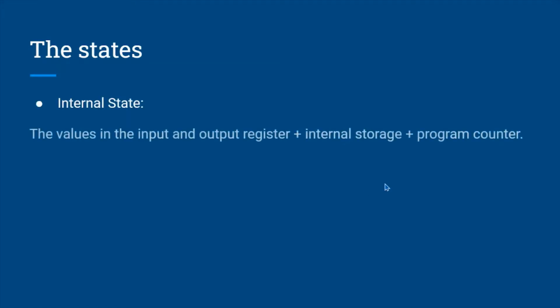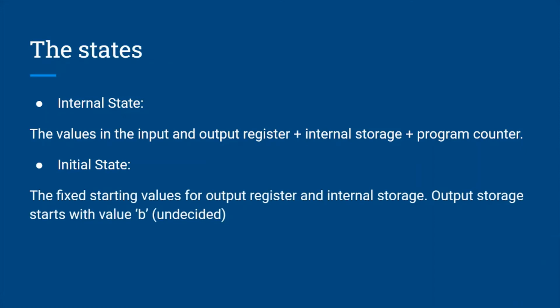The states. We have defined our processes as automata, so the processes will transition through different states based on the transition function. The internal state of a process is the snapshot of the process's current state. It is the collection of the values in its input and output register, the state of its internal storage, and its program counter. Every process begins with some initial state.